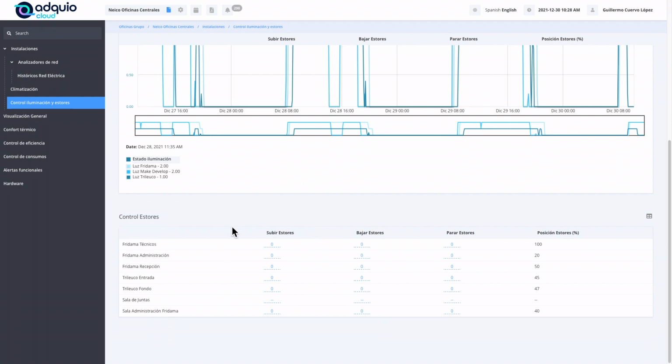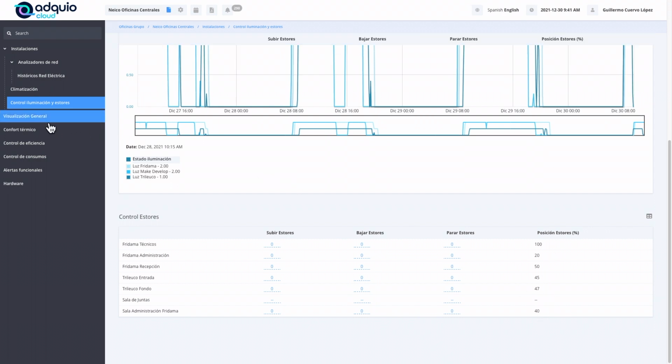And at the bottom, we have control of the stores in this building. This building does not have blinds, but stores, and they are also controlled from here, simply by putting a 1 here. We could raise this store, okay? And putting 1 here we could lower it. All of them have automatic end of stroke control, etc. so that there is no type of problem, and it tells us the position in percentage of how those sectors are at this time of being raised or lowered.